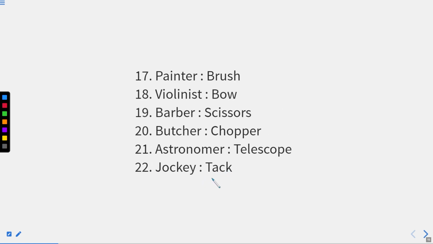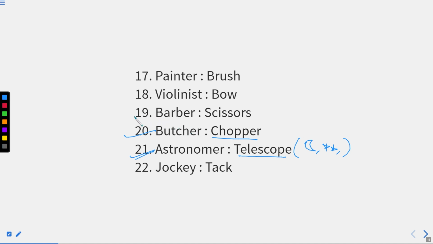In a similar manner, you have a few more examples, like astronomers. We recently heard it. What? They have a telescope just to see what? Moon, stars, or any body present in space or outside Earth, right? Butcher, they use a chopper to cut the meat or the non-veg, right?